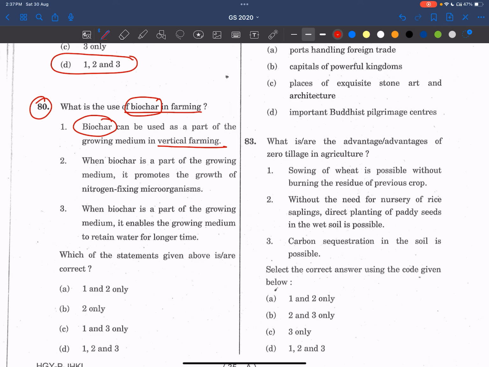Okay, very very important. First statement is correct. The biochar is part of growing medium. It promotes the growth of nitrogen fixing microorganisms as well. Yes, even this is also correct. Let's see here. The biochar is a positive concept. So the applications which are given in the options, if they are positive, definitely they will be part of the answer. Okay, please remember this. Even if you don't know about biochar, you can try to solve this question in this way as well.